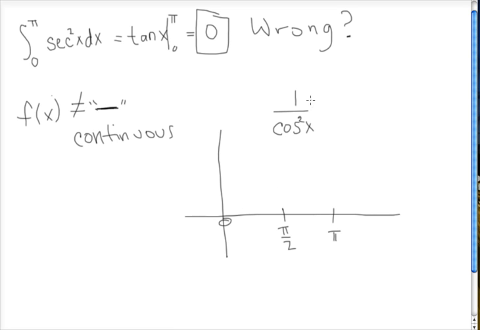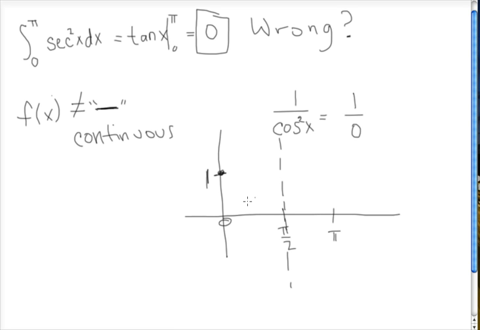And when we plug in these values, the cosine of 0 is 1. So 1 squared is 1, so that means we have a value here. But the cosine of pi over 2 is 0, which means we would have 1 over 0. And that's undefined, which means we have an asymptote at pi over 2.